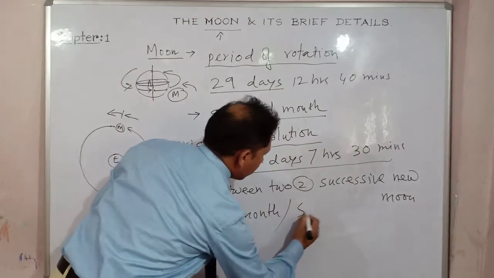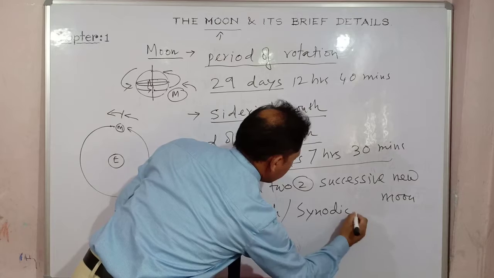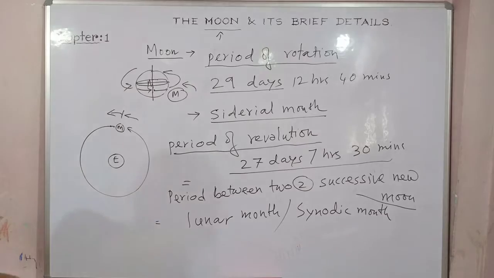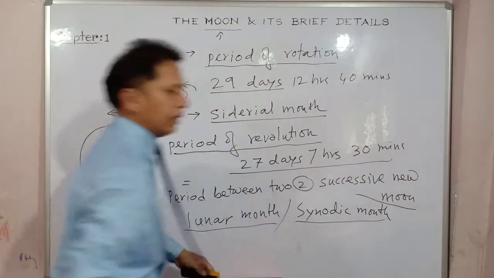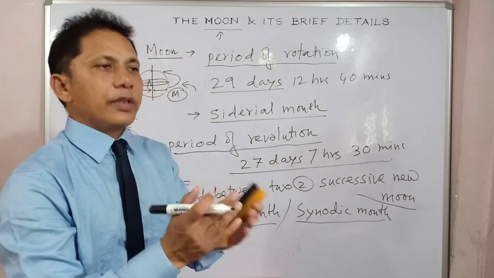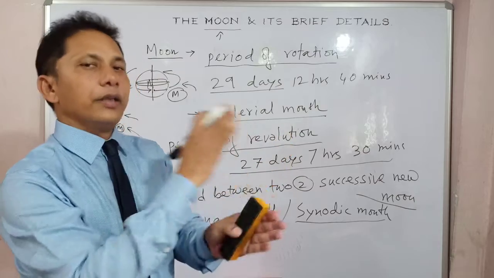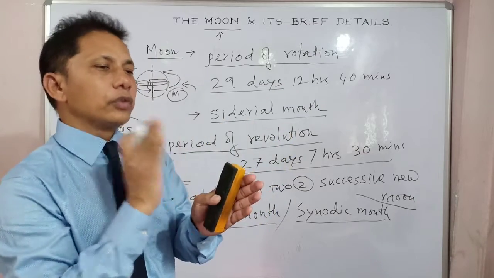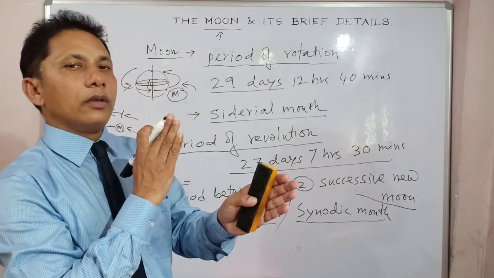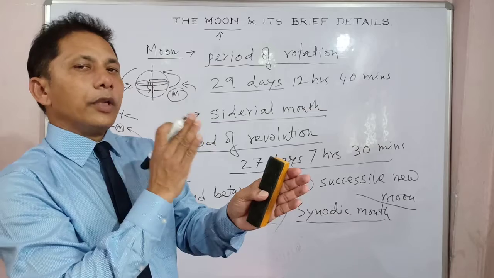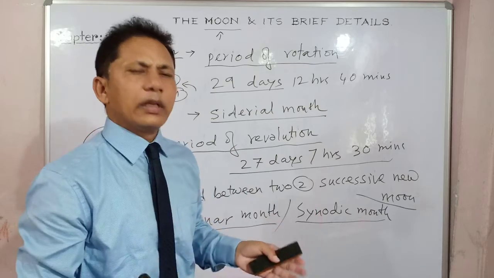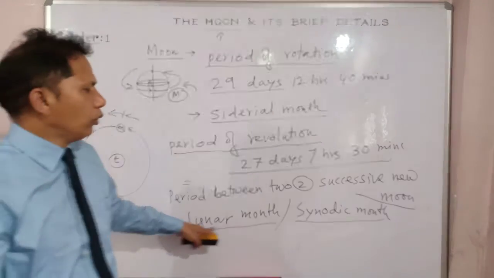Or it is also known as the synodic month. So the lunar month and synodic month indicate the total period of revolution, especially from one new moon to another new moon, the time interval between two successive new moons. The new moon started, again it has gone to the full moon and back to the new moon again. It takes almost 1 month, which is how we calculate our calendar month, right? So that is the lunar month.